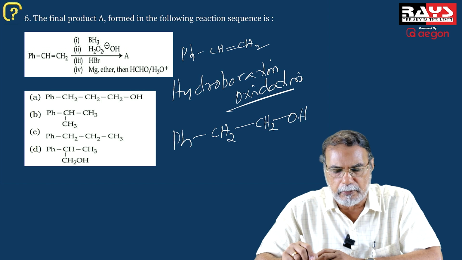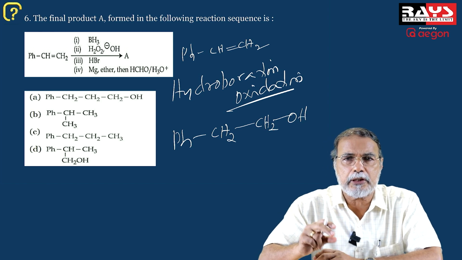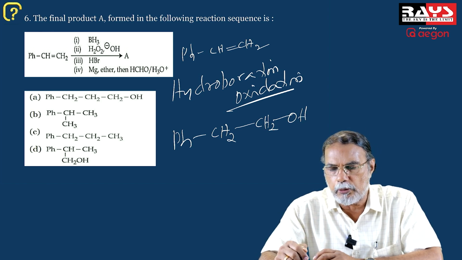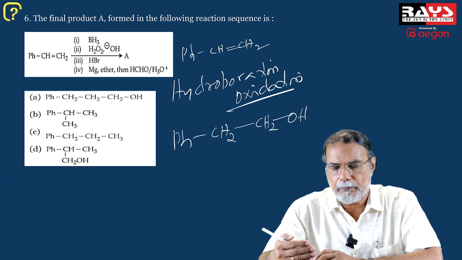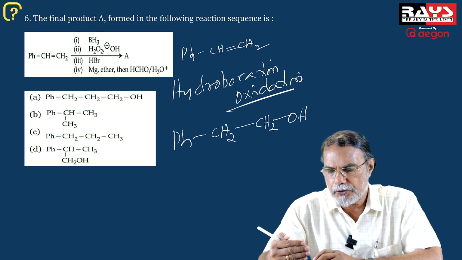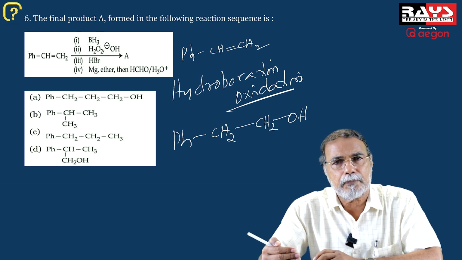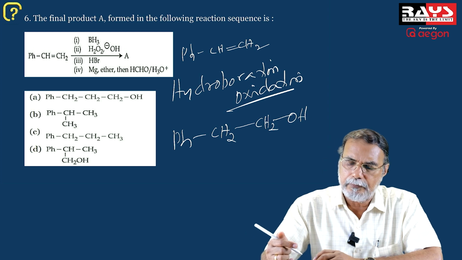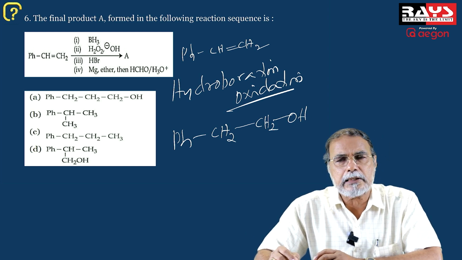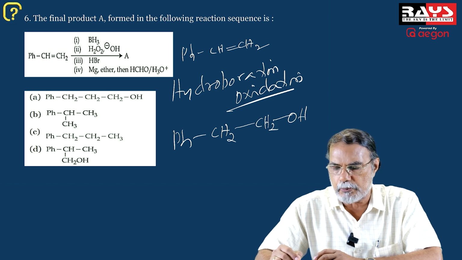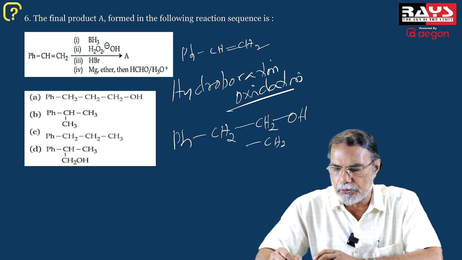This is the compound formed in the first two steps together, the hydroboration oxidation reaction. That is anti-Markovnikov hydration. So the product is PhCH2CH2OH. And now there is a reaction with hydrogen bromide, which is a substitution reaction where the OH is replaced by bromine. So you will have CH2Br.